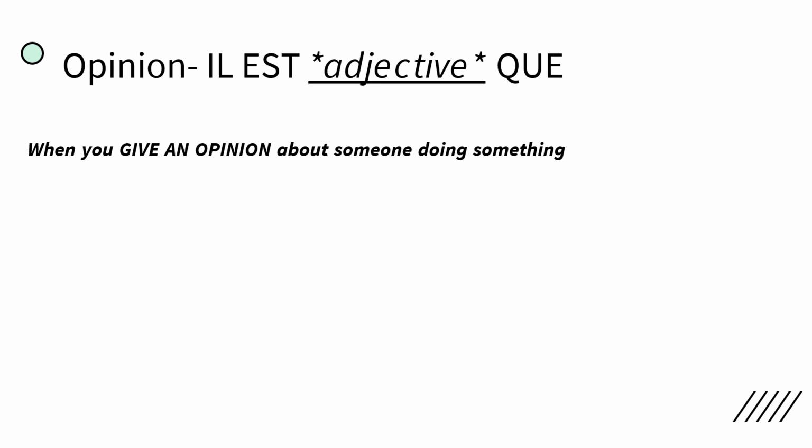So for this next one, it's opinion. So it's a simple structure. It doesn't have to be specifically always this way, but it is a way to do it. Il est, fill in an adjective. It's not going to be every adjective. There's going to be one caveat to that. So il est, adjective in the masculine form, que. And this is when we want to give our opinion about someone or something happening or doing something.